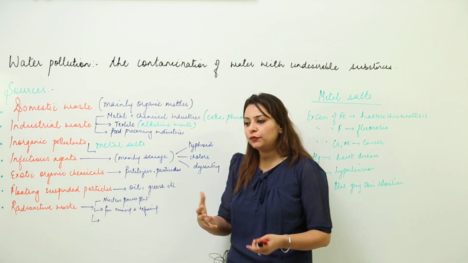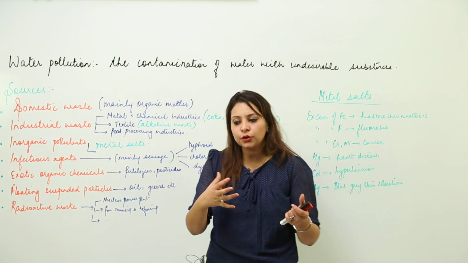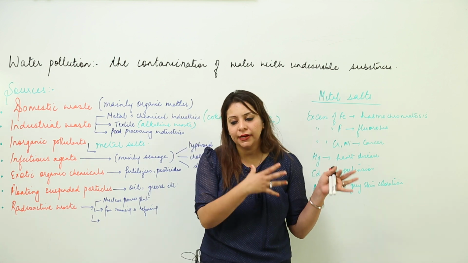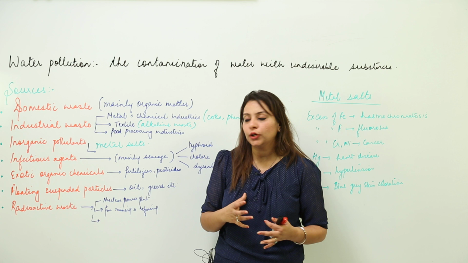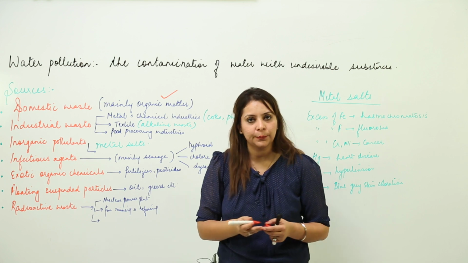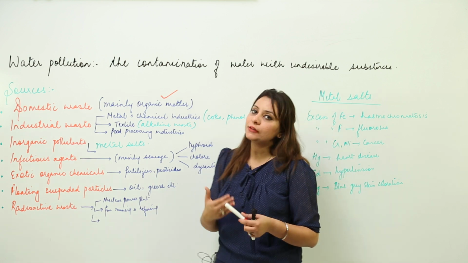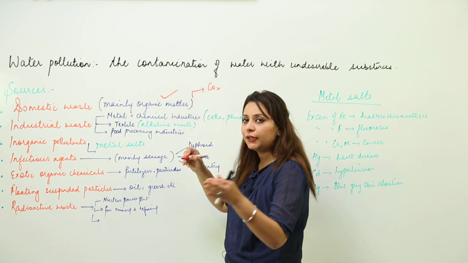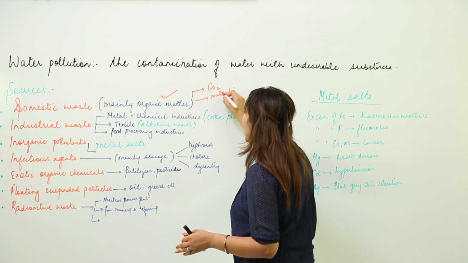As we all know, we have a certain kind of waste in all our homes. What we do is throw it away, and sometimes the sewage waste is untreated and gets disposed of into the water bodies. So how does it disturb the water? This domestic waste consists mainly of organic matter. The microorganisms present in the water start decomposing this organic matter, and when they do oxidation, they convert the organic matter into CO2, nitrates and phosphates.